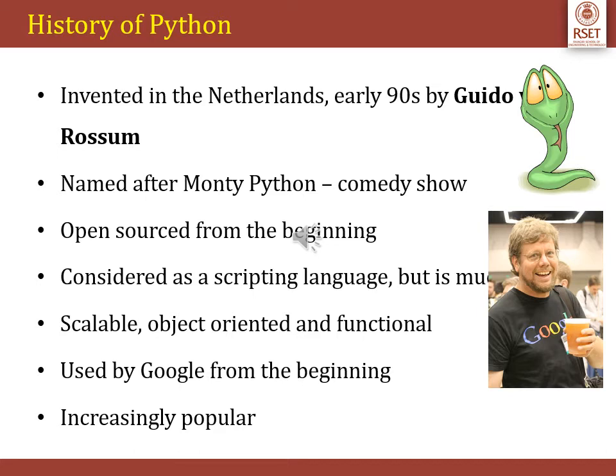Its first version was released in 1991. After that, version 2 was released in 2000. Until last year we had the Python 2.7 version, and instead of 2.8 they have now come up with Python 3. So we will be learning Python version 3, which is already available.